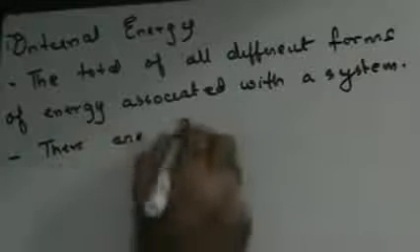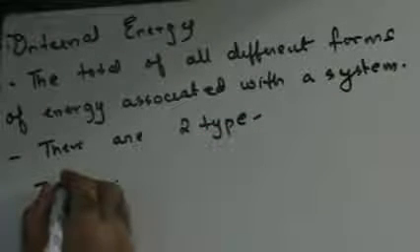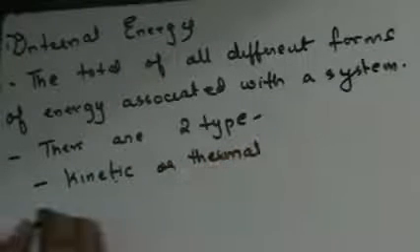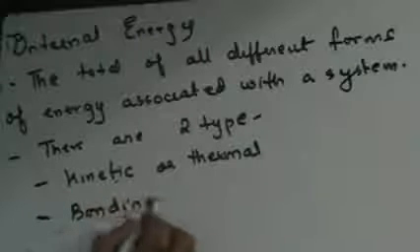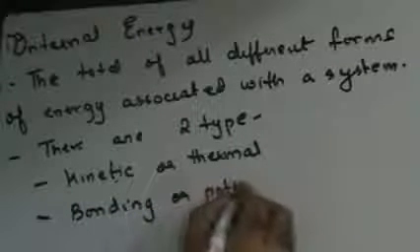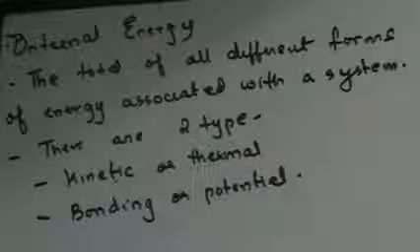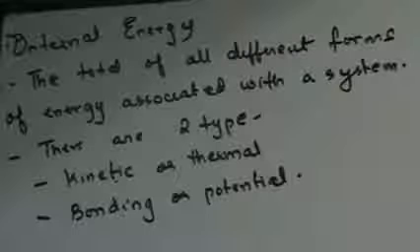Now when we talk about internal energy, there are two types. One is called kinetic or thermal energy, and the other is called bonding or potential energy. Those are the two different types of internal energy. Let's try to see each one of them in detail.